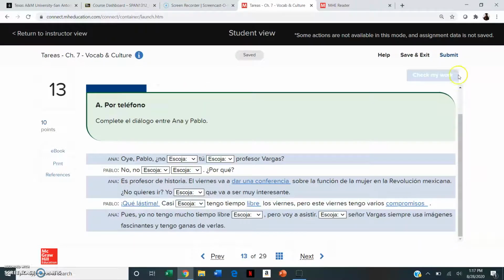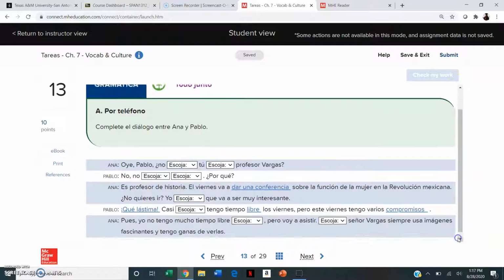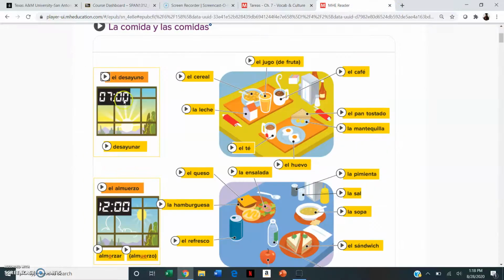So here, I think this one is more related to culture. Okay, completa el diálogo entre Ana y Paulo. Oh, so this is kind of the difference between saber and conocer.